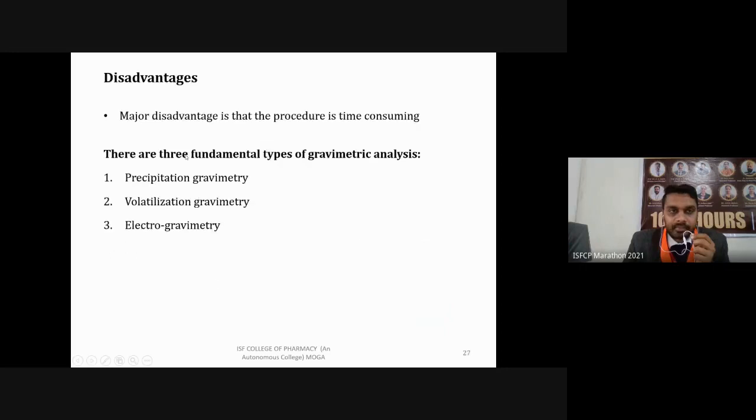Then disadvantages. The disadvantage is that this procedure is time consuming, so we need time, or you can say manpower, for this procedure. It is long. There are three types of gravimetric analysis: precipitation, volatilization, and electrogravimetry. We are going to discuss these in module 3 in detail.